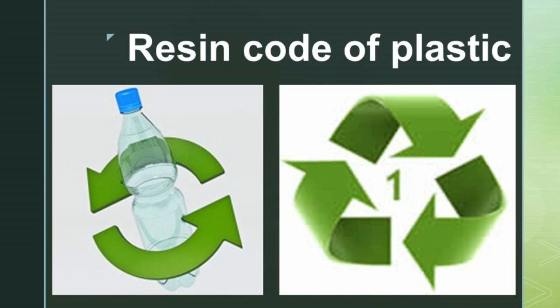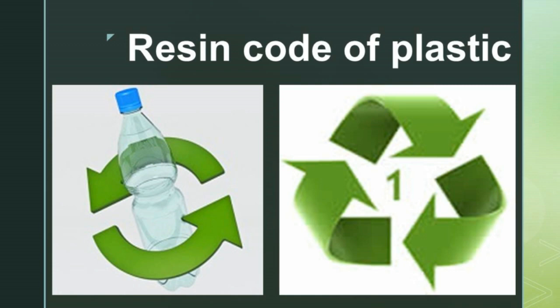If you have seen the chasing triangle shaped symbol on a bottle, if you take a water bottle, you can see a symbol at the bottom. It will be in the form of a triangle shape, or on a branded label sticker on the lid of a container. If you open the lid, there will be a small sticker. If you look there, a small triangle symbol will be given. What number is marked in the center of the triangle? For example, 1, 2, like that. Some numbers have been given in that. If you look at that, you can identify it.